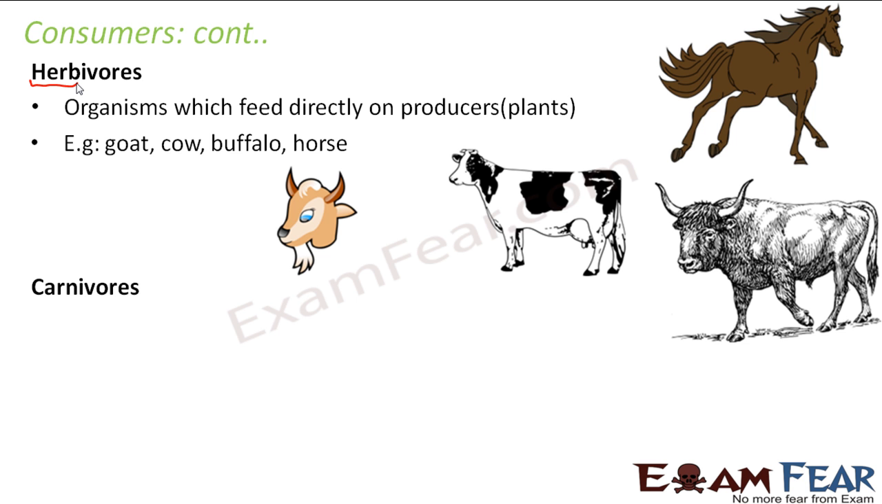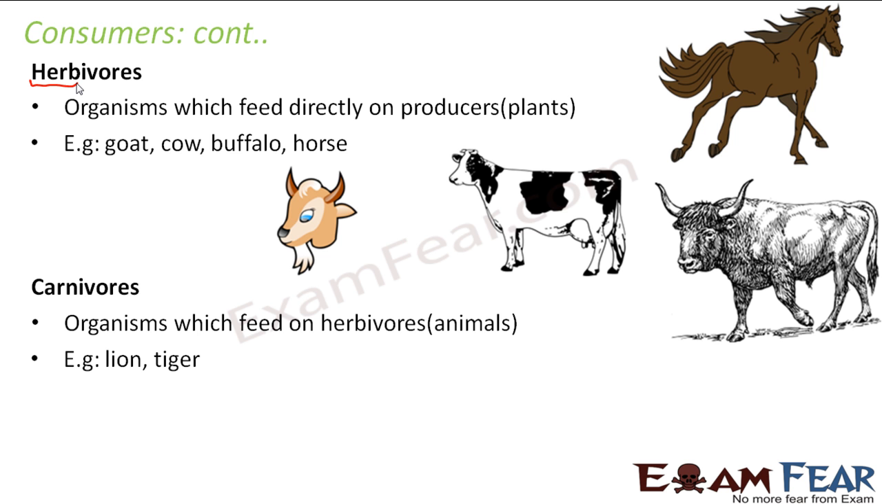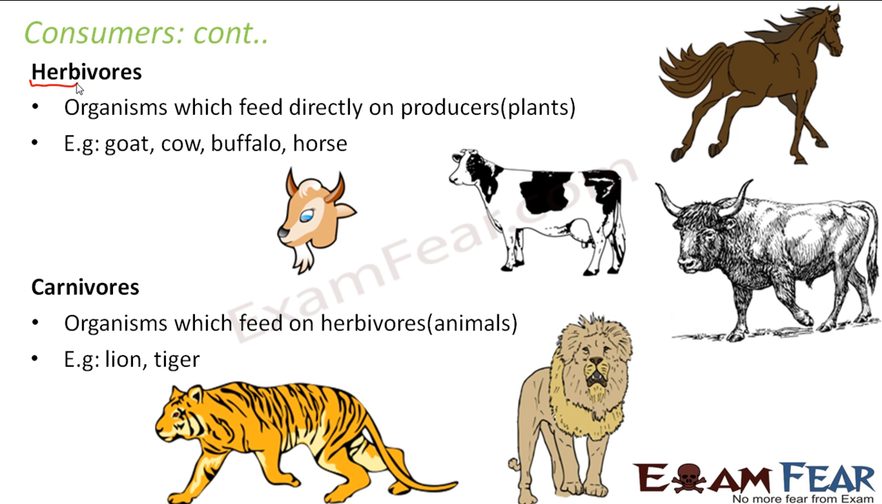The second one is carnivores. I think you would have guessed it. So organisms which feed on herbivores. So carnivores are indirectly dependent on plants. Examples would be lion, tiger. See, any of the animals which you see above, like a lion or a tiger, can eat up a cow, a buffalo, a goat, a deer. So they actually feed on the herbivores. So that is why they are carnivores.